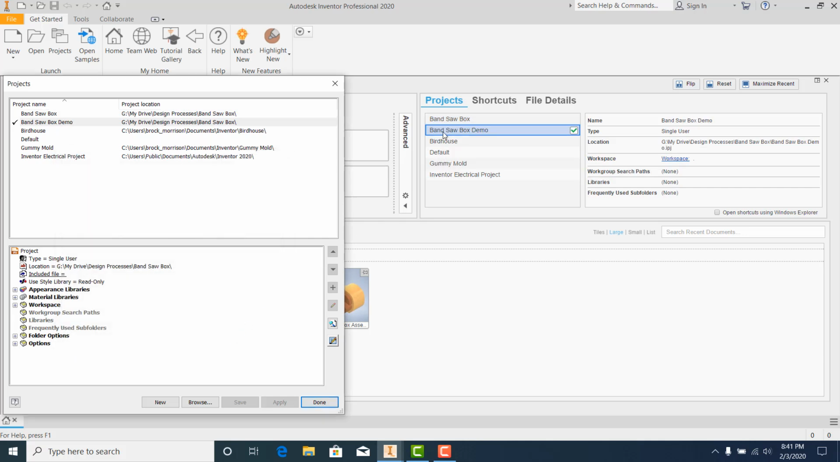Alright, over here you'll see the folder that you just created. I have one, that's one I just created, bandsaw box demo. You should see yours as well, and you'll see a check box or a check next to the bandsaw box demo project name.